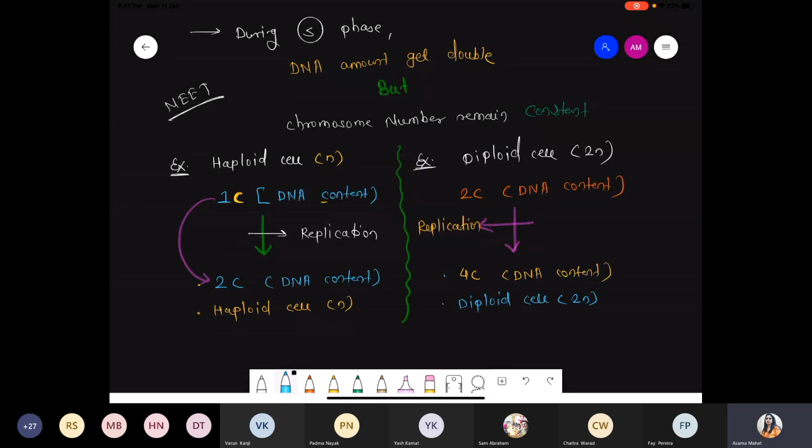Got it? And remember C represents the DNA content. Initially during the G1 phase, अगर 1C होगा, after the replication it becomes 2C. If before replication there is 2C, after replication they get double, now they become 4C. So C अगर होगा, it means that is information given for the DNA content. Not every time is C mentioned for the DNA content, but you have to remember this point. C, that is DNA content, gets double during the S phase, during the replication phase. Got it?